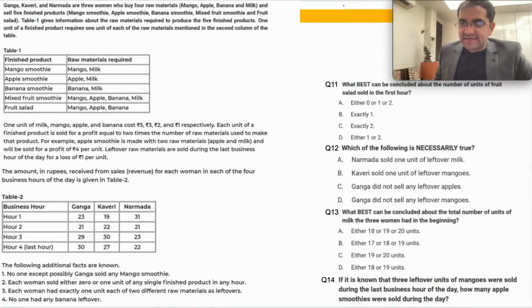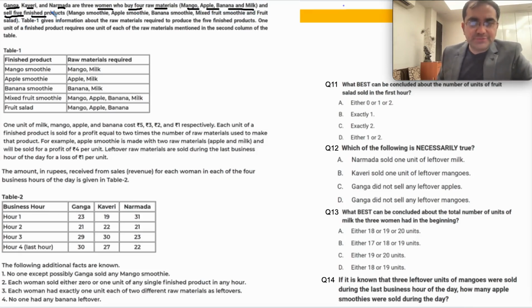We'll look at the next set now. Another DI based reasoning set. You have a lot of data also, and you have to do your reasoning, use your numbers, etc. Ganga, Kaveri, and Narmada are three women who buy four raw materials: mango, apple, banana, milk, and they